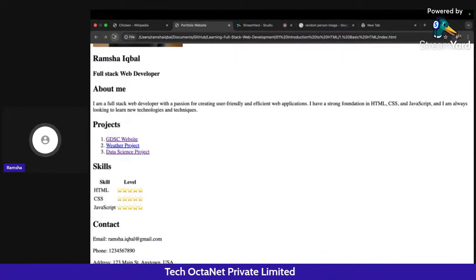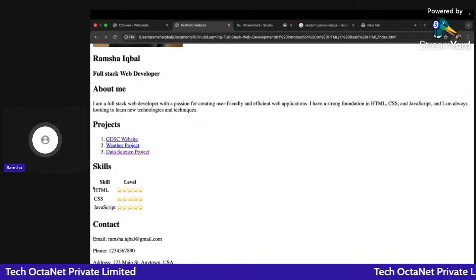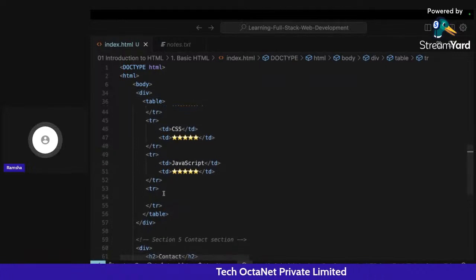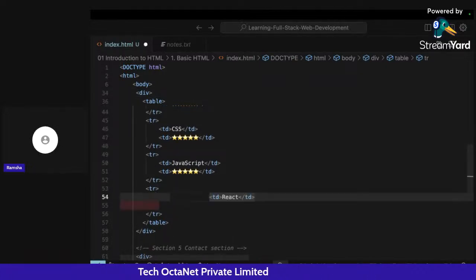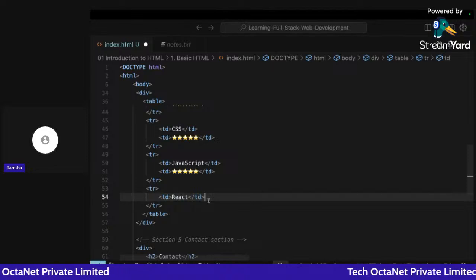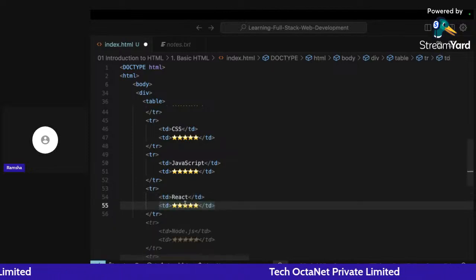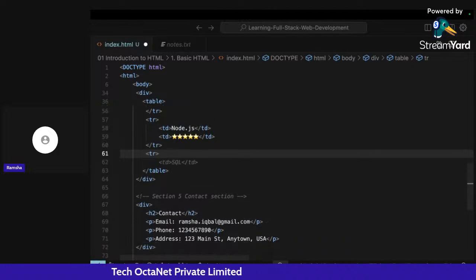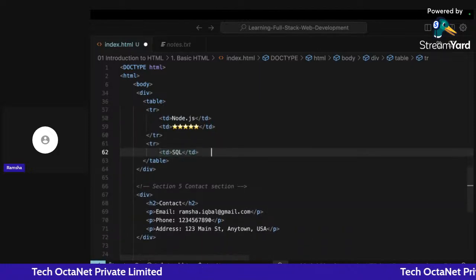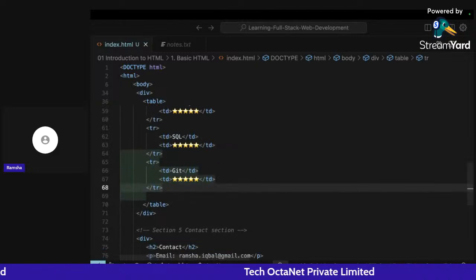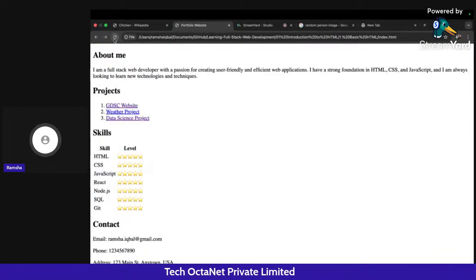If I just go back and click on refresh, you can see now I am getting this in a table format, skill and the level. Let me add more skills here also. Yeah, I think these are all sufficient.